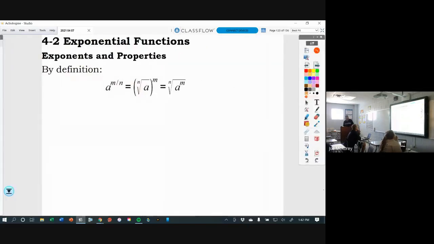So here is the definition of an exponent and the properties of an exponent. And I'm gonna rewrite this. That's the same thing as saying a to the m over n, right? And we've done this before. When you have some number raised to a fractional power, the denominator goes there. What is that called?